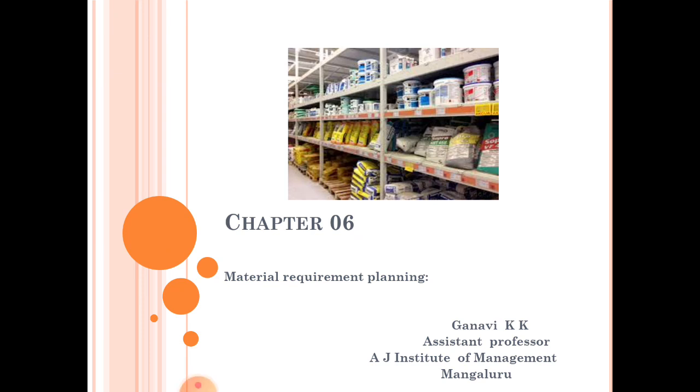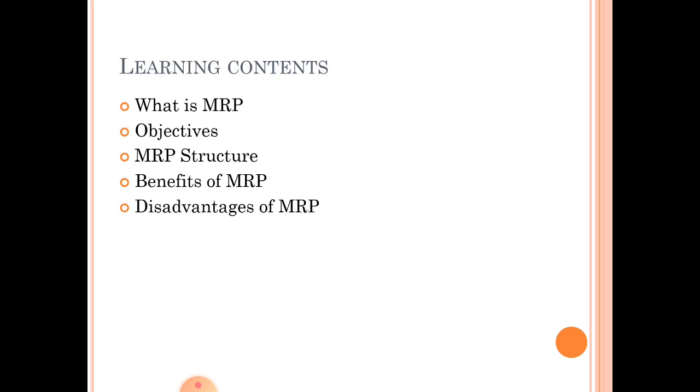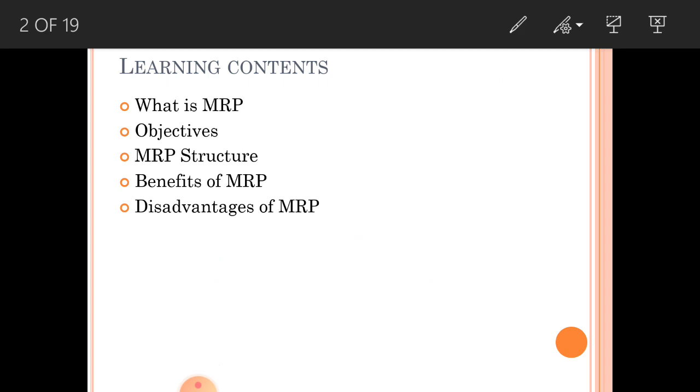I'm going to discuss material requirement planning, chapter number 6 of production and operation management. The learning contents: meaning of material requirement planning, objectives, MRP structure, benefits and disadvantages.